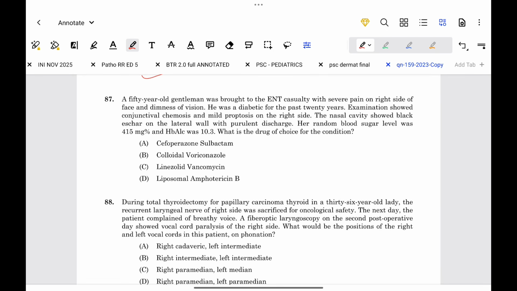From this we can understand there is a black scar in the nasal cavity, and this is a diabetic patient. So this is a case of mucormycosis. For mucormycosis, the drug of choice is liposomal amphotericin B.